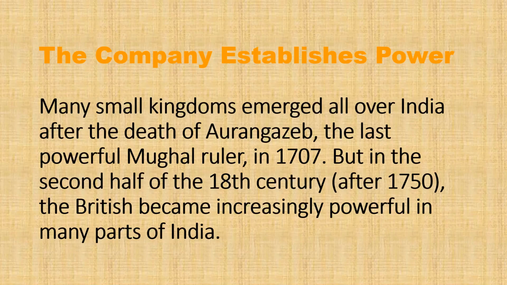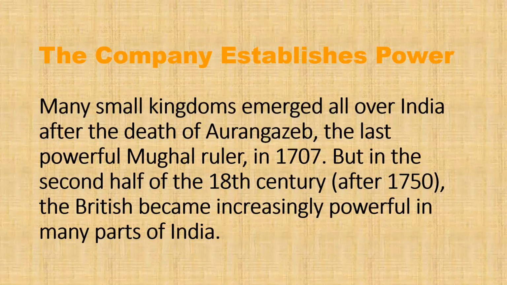After his death, those who succeeded him were not that powerful to control the empire and suppress the uprisings in the empire's rule. So right after his death, the second half of the 18th century was a time full of rebellion, uprising of petty and small kingdoms against the Mughal Empire.